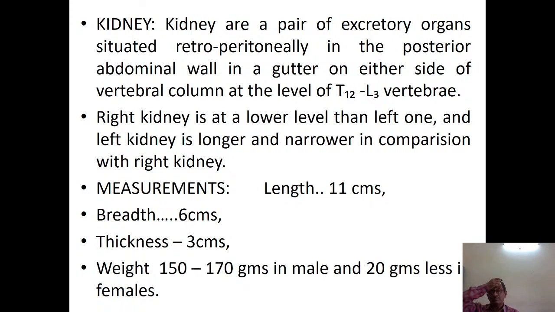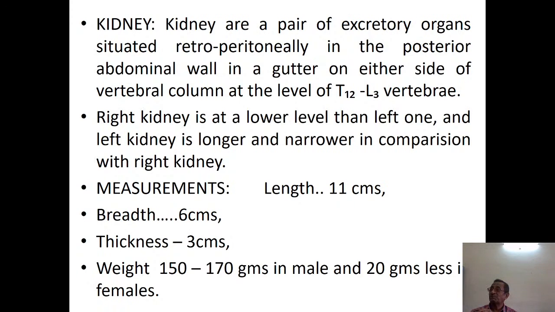Now the kidney. Kidneys are a pair of excretory organs situated retroperitoneally in the posterior abdominal wall, in a gutter on either side of the vertebral column at the level of T12 to L3. So kidneys are a pair of organs having the function of excretion. They are retroperitoneal, that means behind the peritoneum. Where exactly are they situated? In the gutter on either side of the vertebral column at the level of T12 to L3.